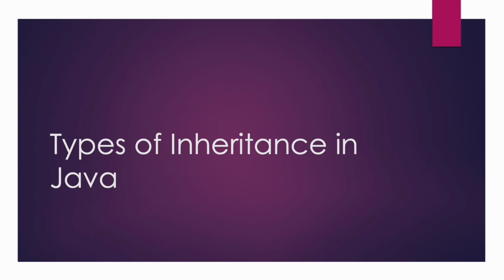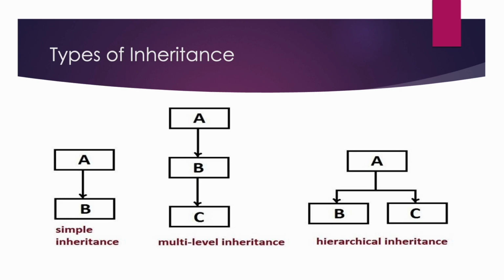In this video we are going to learn about the types of inheritance supported in Java. So let's start. First we are having simple inheritance. This is also known as single level inheritance, in which we are having one parent class and one derived class. Features of class A are being inherited by class B.